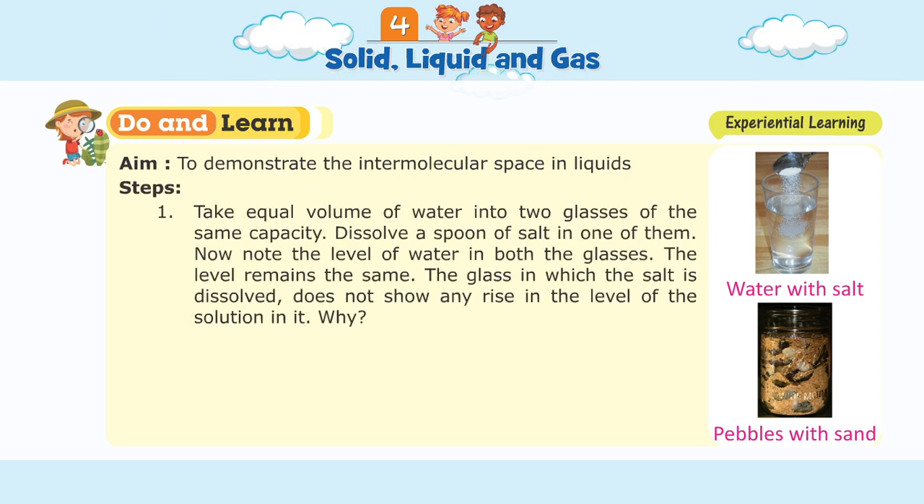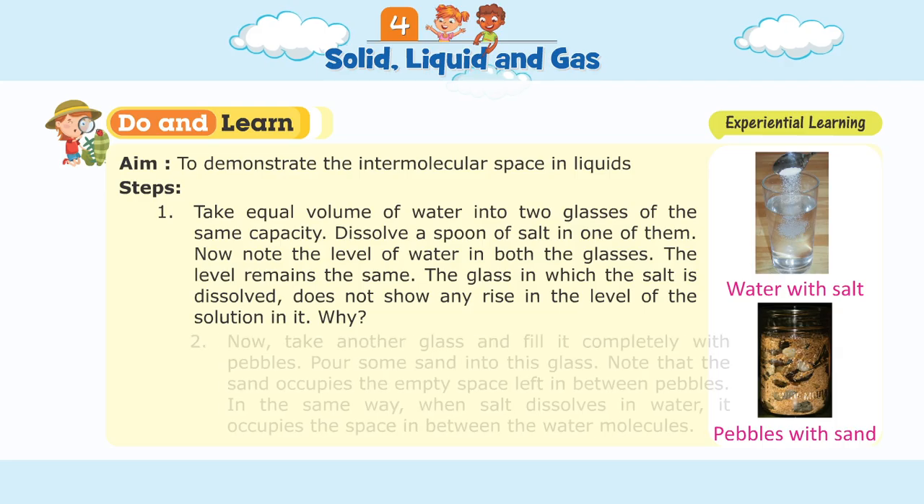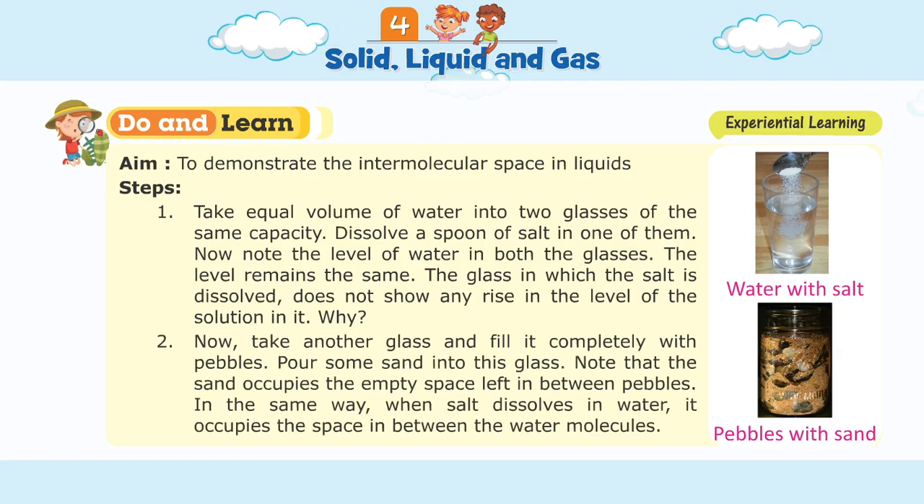Steps. 1. Take equal volume of water into 2 glasses of the same capacity. Dissolve a spoon of salt in one of them. Now, note the level of water in both the glasses. The level remains the same. The glass in which the salt is dissolved does not show any rise in the level of the solution in it. Why? 2. Now take another glass and fill it completely with pebbles.